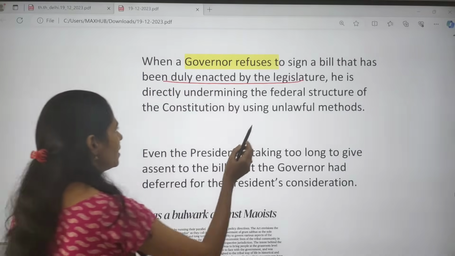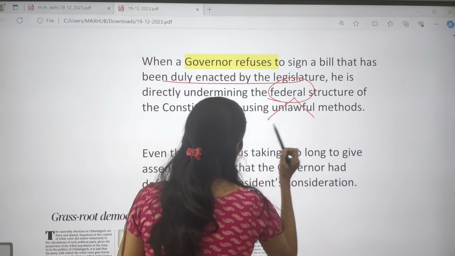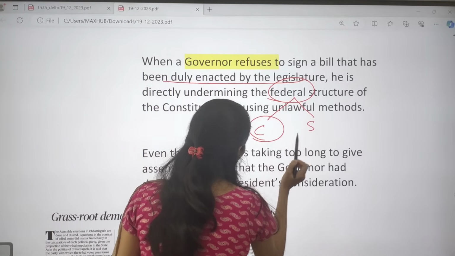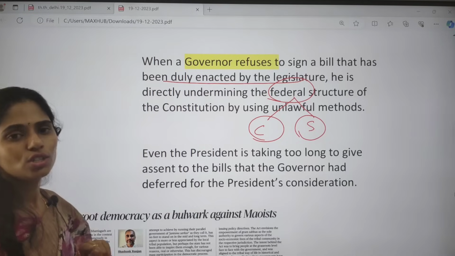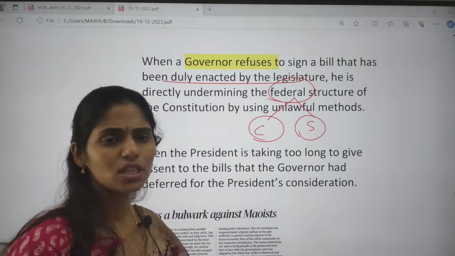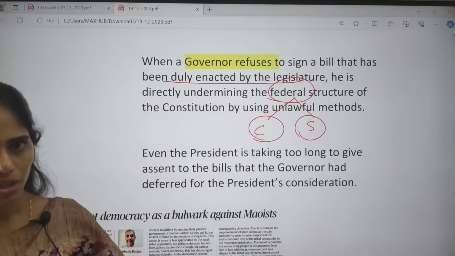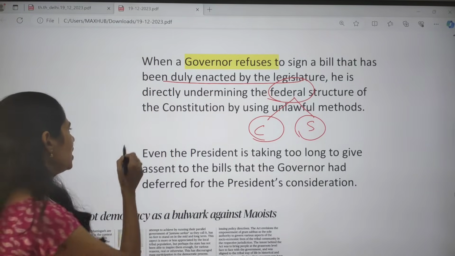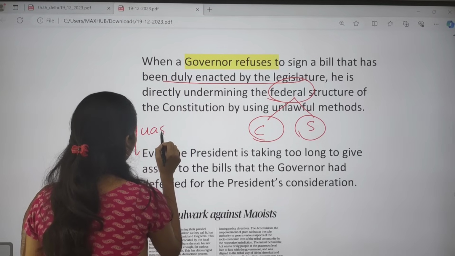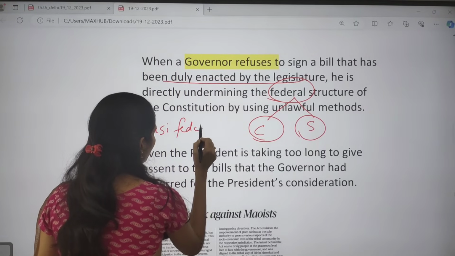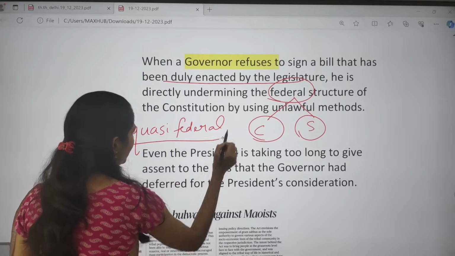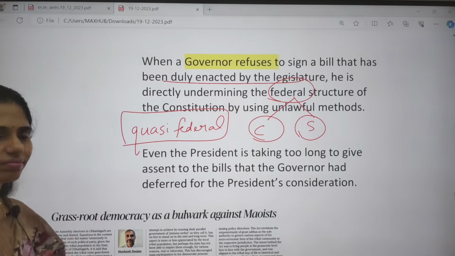So what is the meaning of federalism? Federalism is nothing but the proper division of powers between the center as well as the state. If we talk about the system of government in India, it is not unitary, and it is not completely federal. So we have a quasi-federal system of government.